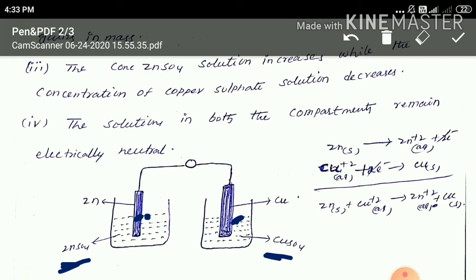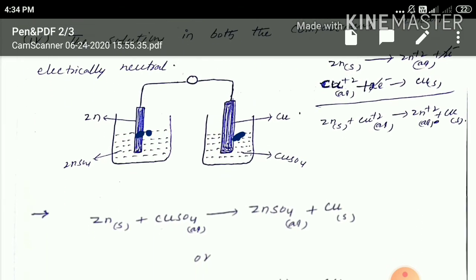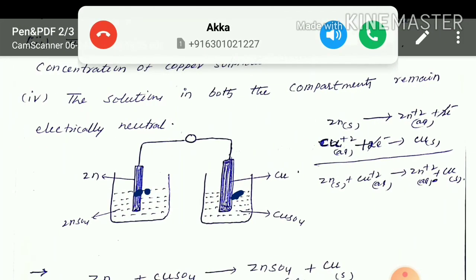Next, afterwards, the solutions in both the compartments remain electrically neutral. Even though the concentration of zinc sulfate solution is increasing and the concentration of copper sulfate solution is decreasing, both are electrically neutral. And in those half cells, these types of half reactions occur.